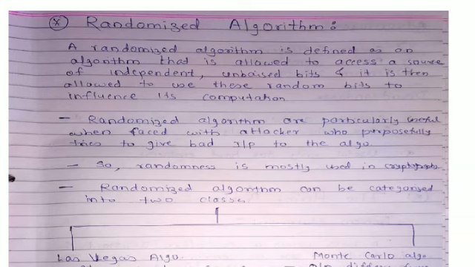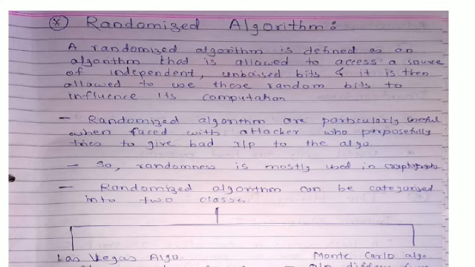Hello friends, today we will discuss randomized algorithms, the hiring problem and indicator random variables. In examinations, any two of these topics are asked. So it may be randomized algorithm along with indicator random variable, randomized algorithm with hiring problem, or hiring problem with indicator random variable. These are very simple concepts.